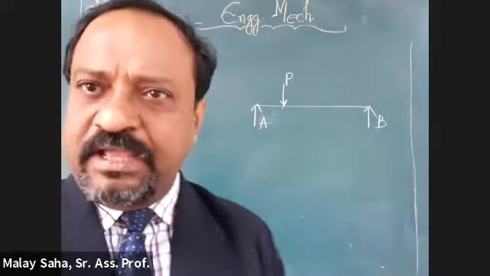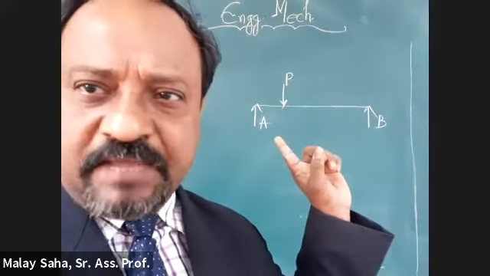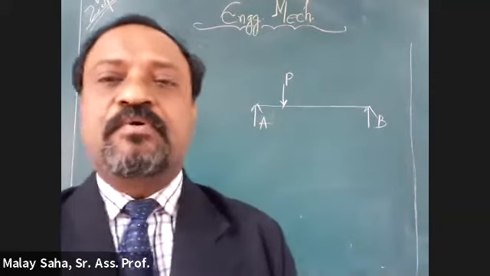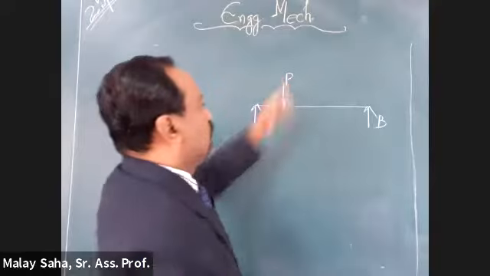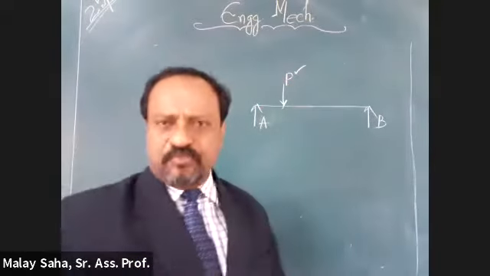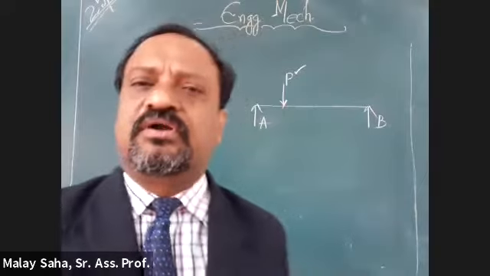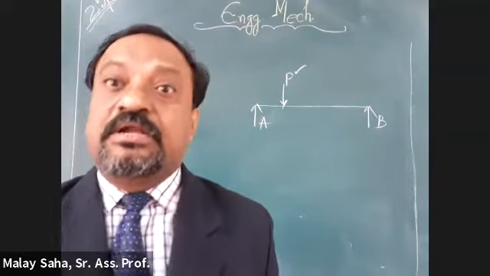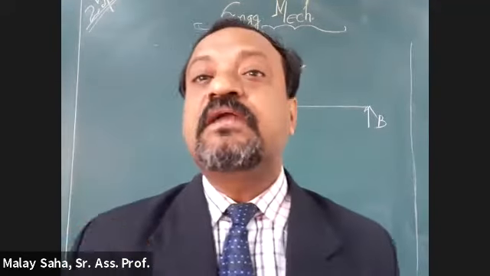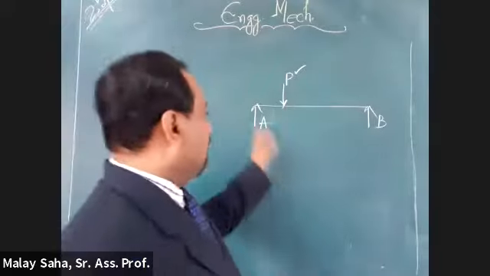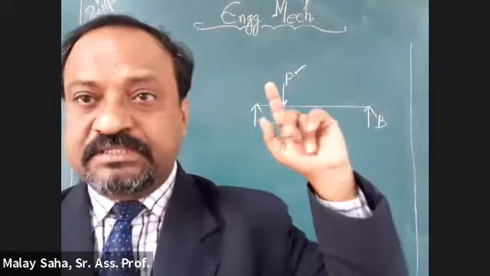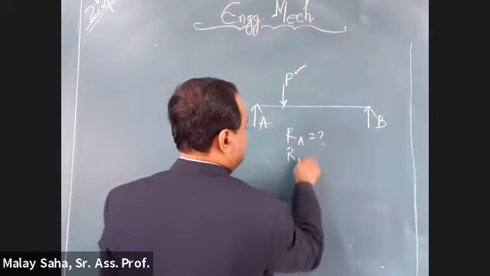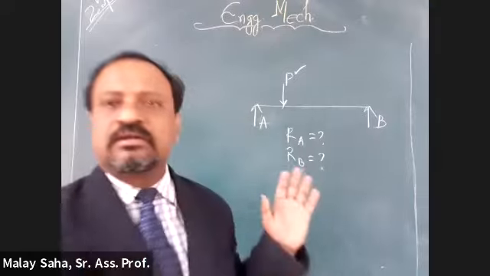Does anybody have doubt regarding the type? No, sir. Okay, fine. Now suppose you know this load in terms of value, something like 100 Newton or 1000 Newton or some kilonewton, some known value. Now, if you are asked to determine the reaction at both the end supports, it means the reactions RA and RB. These two are not known to us.